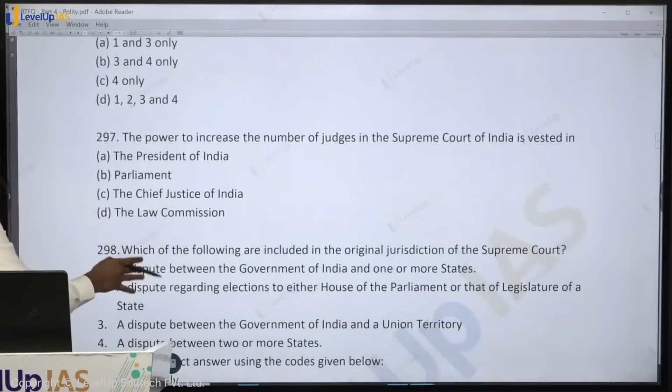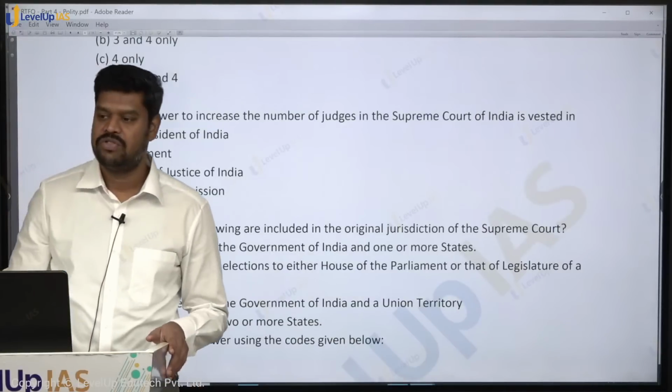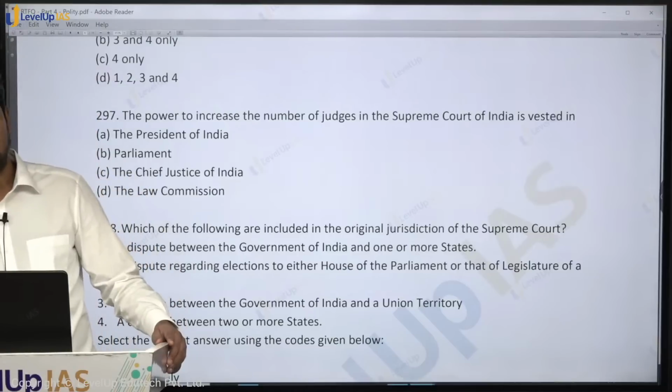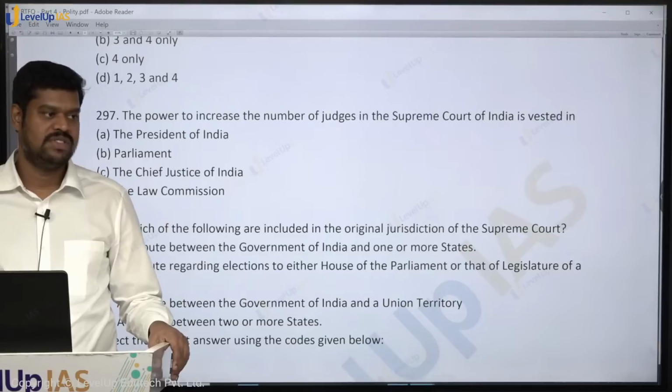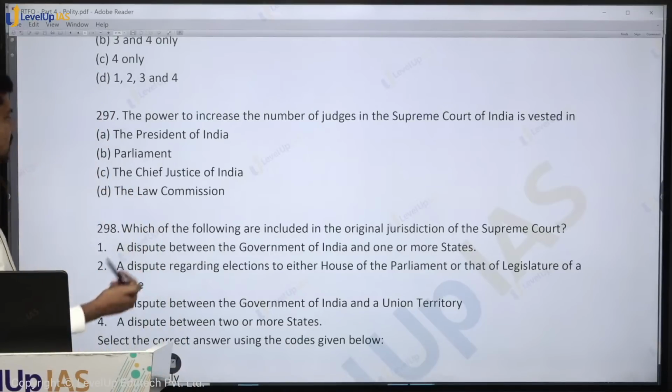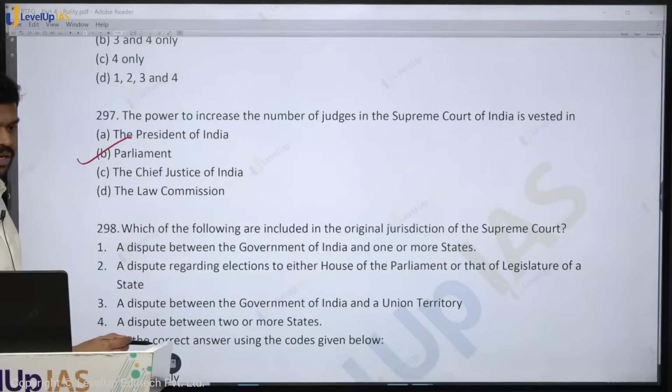The power to increase the number of judges in the Supreme Court is vested in the Parliament of India. So who can increase? Presently what is the strength of the Supreme Court? 33 plus 1 Chief Justice of India. But who can increase it in the future? The Parliament can make an ordinary law, and by that law they can increase it.